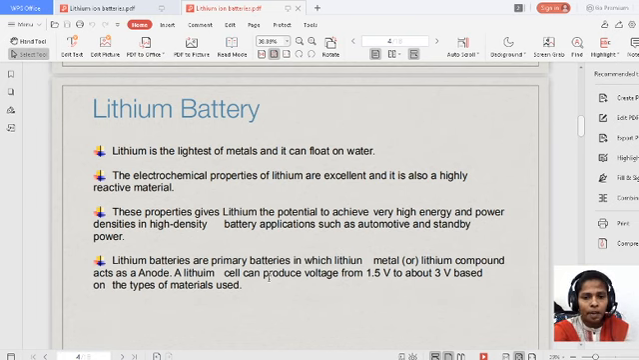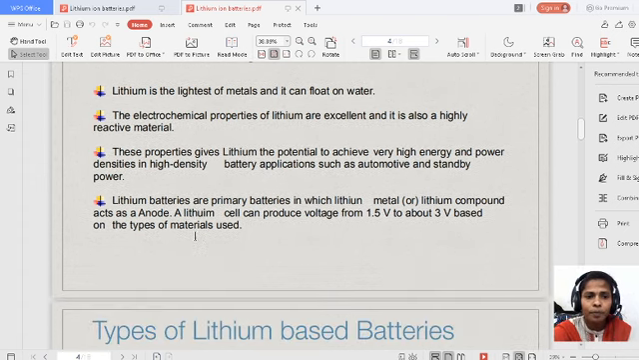But in primary batteries, lithium metal acts as the anode. A lithium cell can produce a voltage of 1.5 volts to 3 volts based on the types of materials used. So the primary lithium battery gives around 1.5 volts to 3 volts of power. And in this battery, lithium itself acts as the anode. So let us see the classification. There you can understand better.